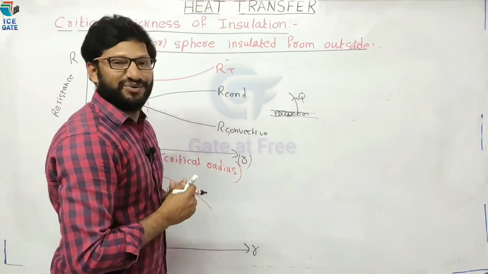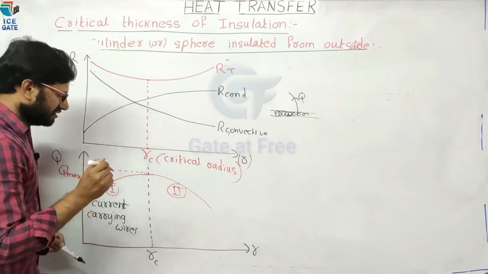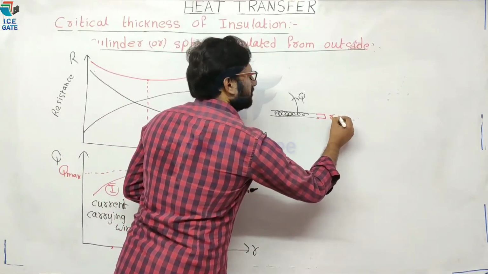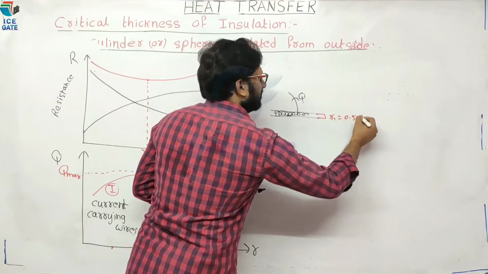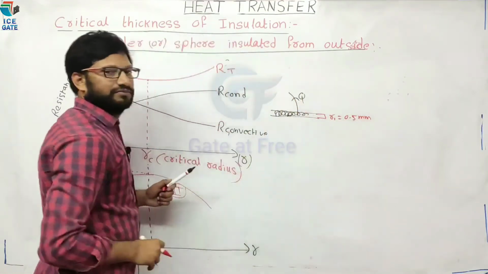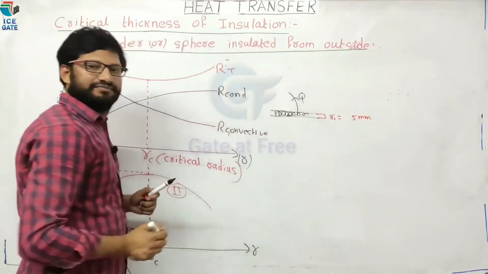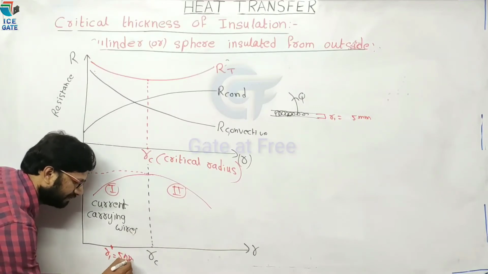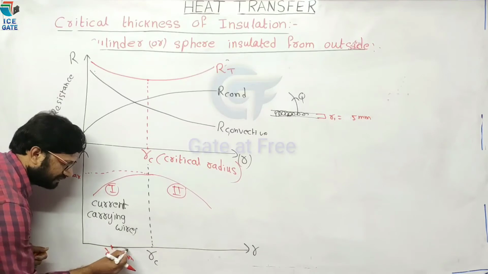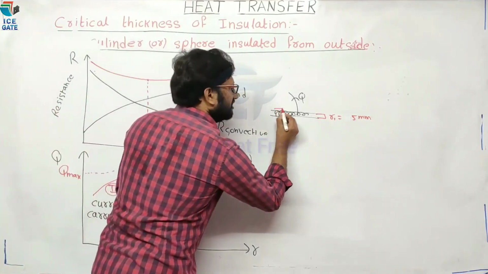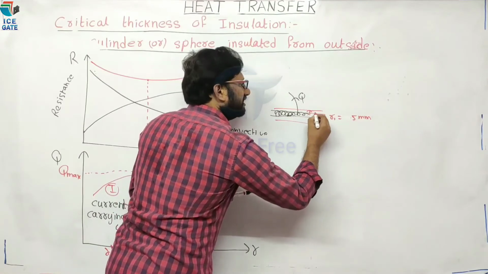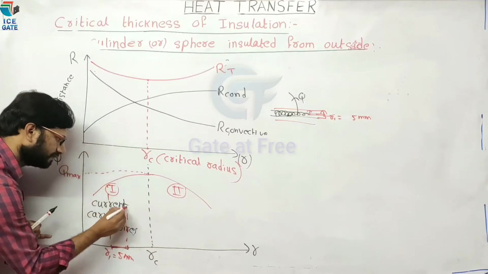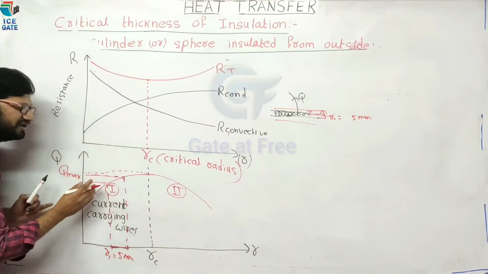Okay, so what we have to do now, by providing insulation, see, for example, the radius of copper wire is, for example, 5 mm. Say R1, that is 5 mm. Now by providing insulation, the outer radius is increasing. Now we are adding insulation. So what happened? The radius is increasing. When radius increases, the heat transfer increases.